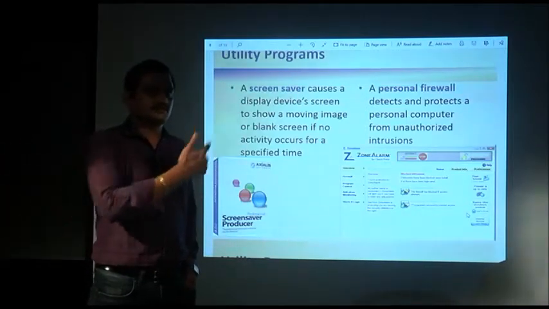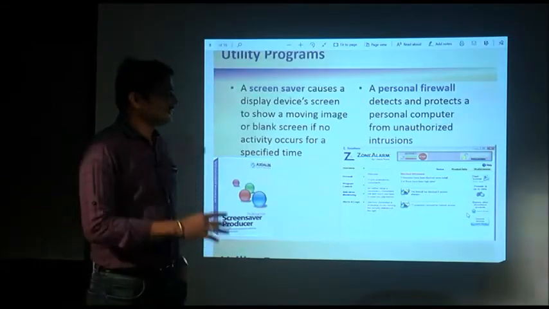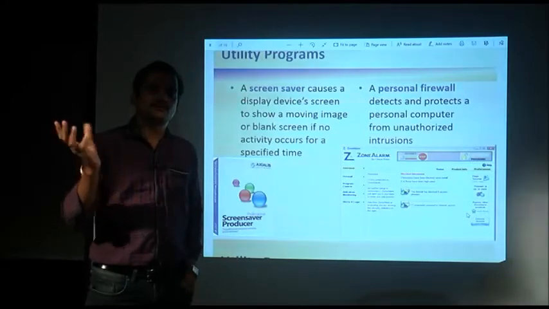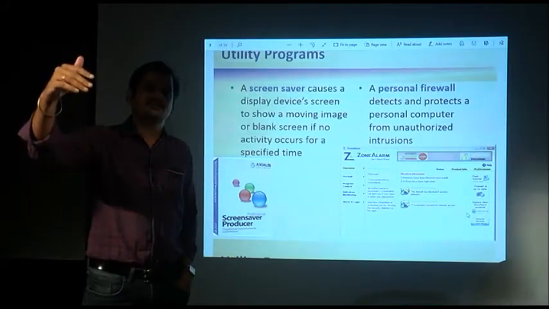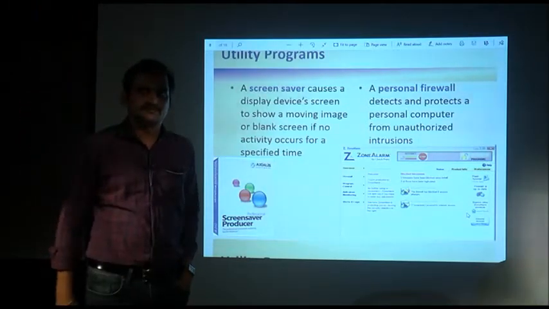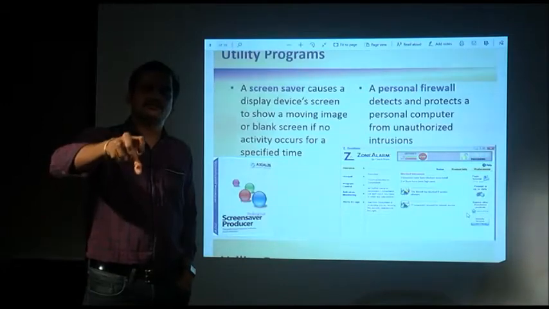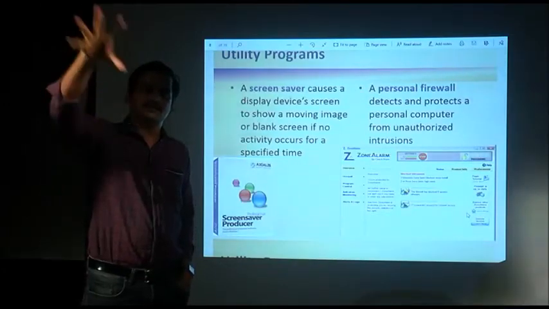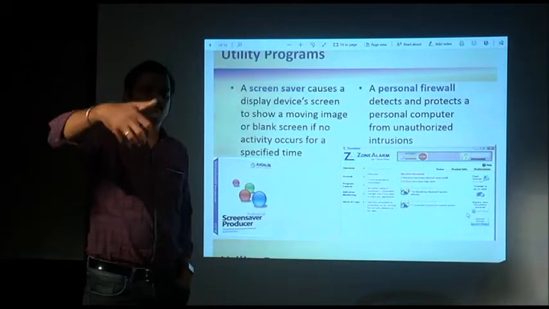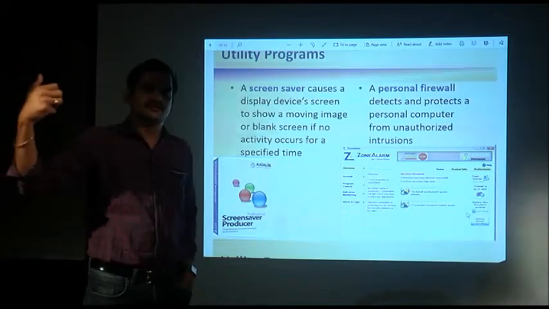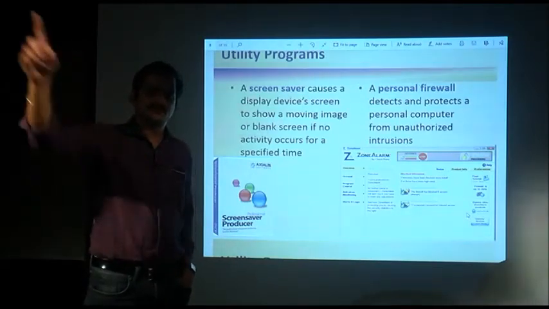That is how it can protect you, screensaver. Now, a firewall is a program that protects your system from being accessed by unauthorized users on the internet. When you are connected to the internet, your system is open to the internet. Anybody outside can access your system, or some files of your system, or get access to the files of your disk if it is connected to the internet.